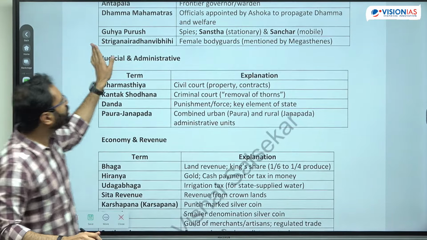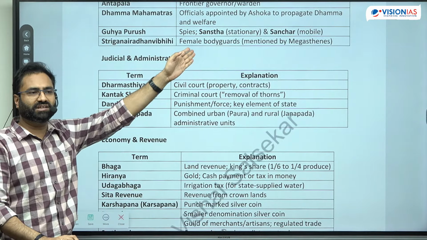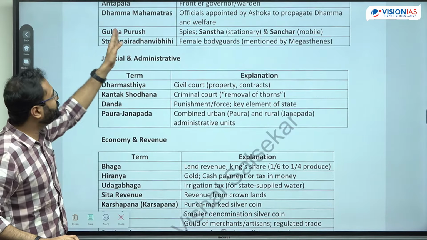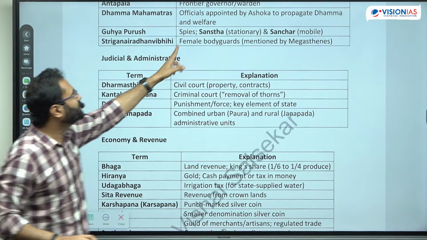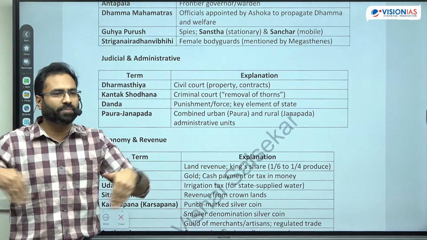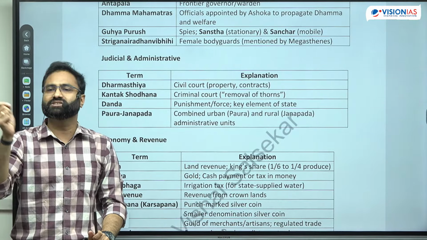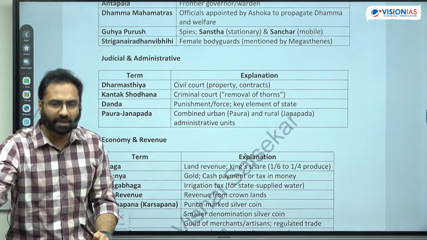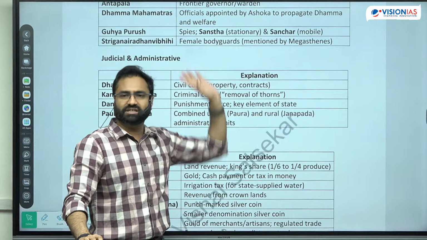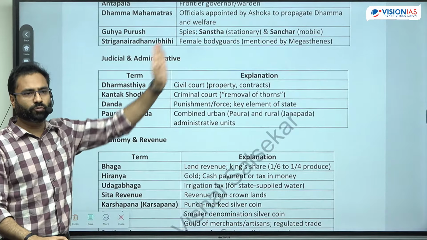Next is the Goya Purush. So they are the spies. During the time period of the Delhi Sultanate, they were the Barids and Munyans. Barids and Munyans, they were the spies. Now there were two types of spies. Sanstha, which are the stationary ones, meaning suppose there is a shopkeeper, it happens many times, he is keeping an eye on the entire thing. And then Sanchari, maybe in the form of a beggar, maybe in the form of a certain type of priest, or maybe in some other way they are there. So they are the Sanchari, or Sanchar means the mobile spies. So they are the stationary and the mobile spies.